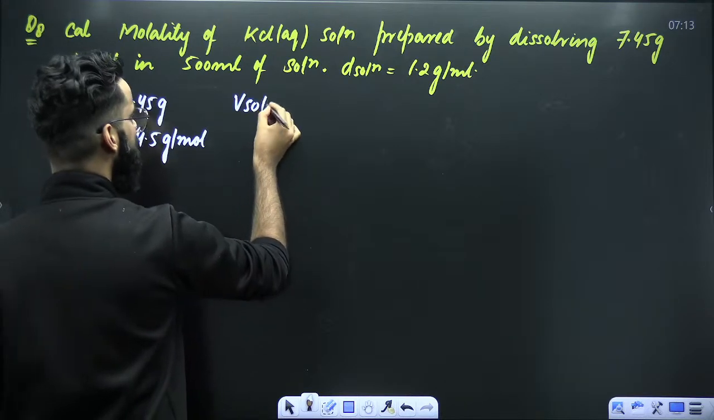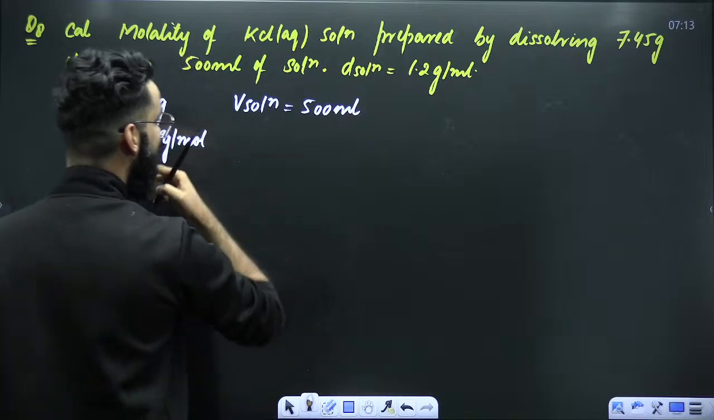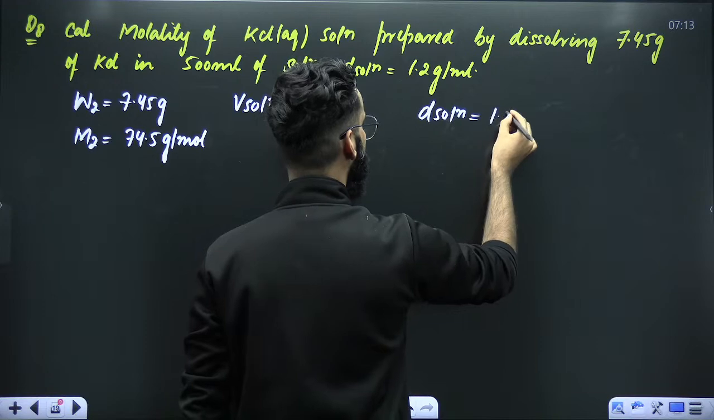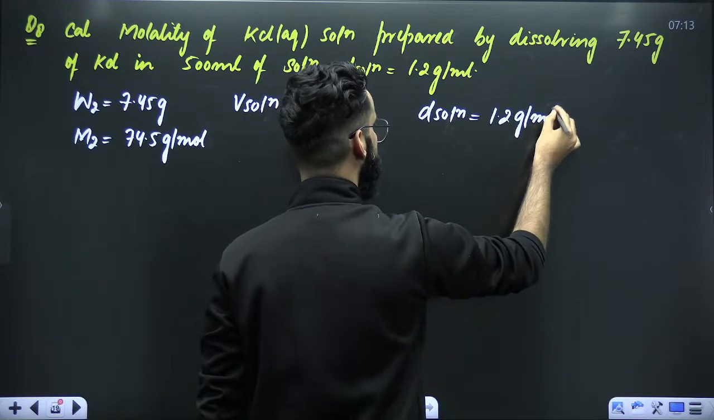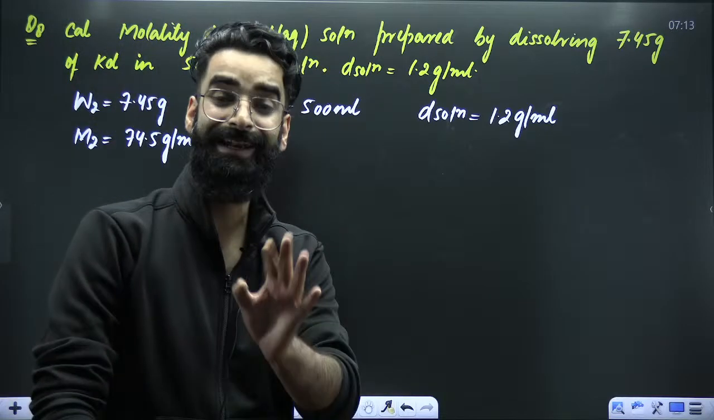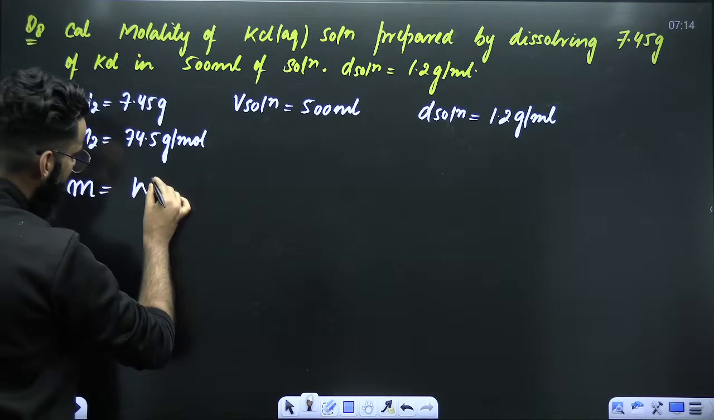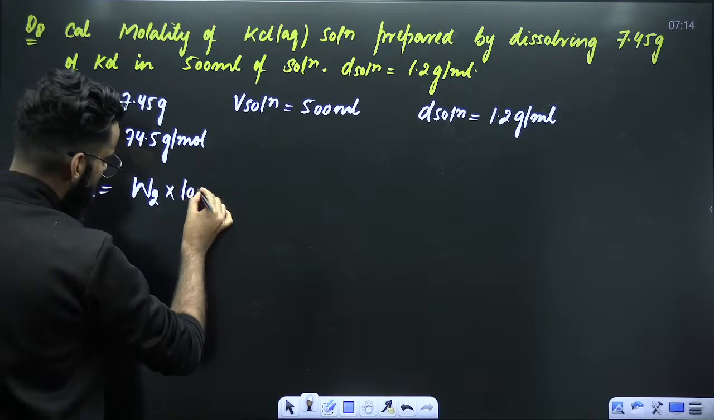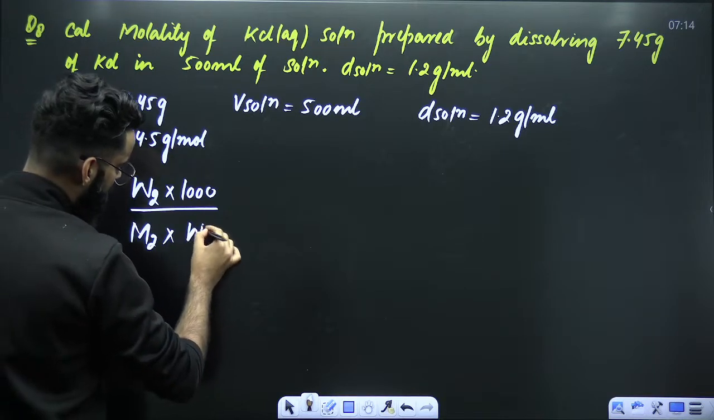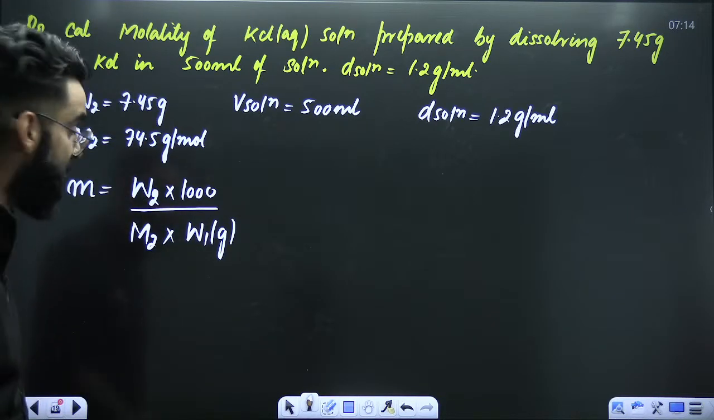As per the question, the volume of solution is also given to me, 500 ml, right? And density of solution is also given to me, which will be equal to 1.2 grams per ml. What am I supposed to calculate? I am supposed to calculate molality of the solution. Students, do you remember any result to calculate molality? Mass of solute in grams multiplied by 1000, divided by molar mass of solute times mass of solvent in grams, right? This is one of the results to calculate molality, if you remember.